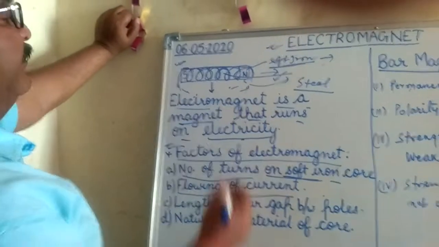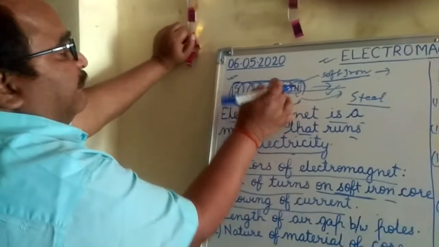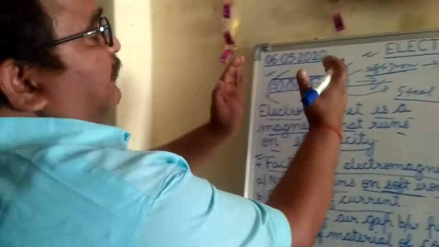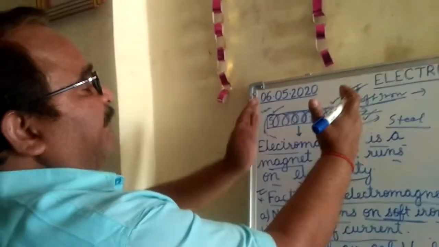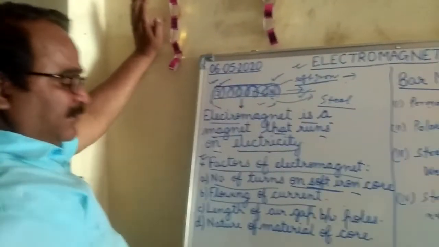And third, if the magnet has a south pole and a north pole, and the distance between them becomes less, then their strength also becomes bigger.